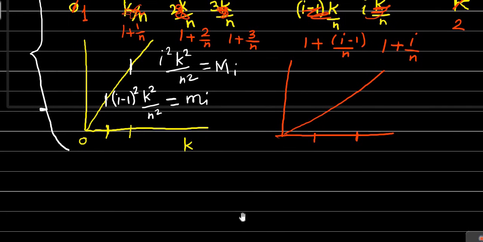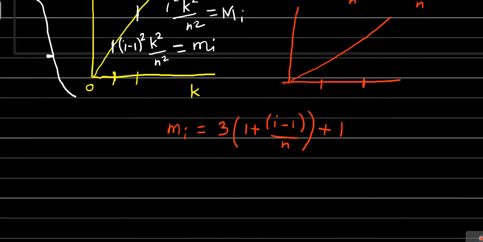So the infimum will be equal to small mi, which is equal to f at this point. But f was equal to 3x plus 1, so therefore small mi will be equal to 3 into (1 plus (i minus 1) divided by n), then plus 1. This will be the small mi, and similarly the capital Mi.